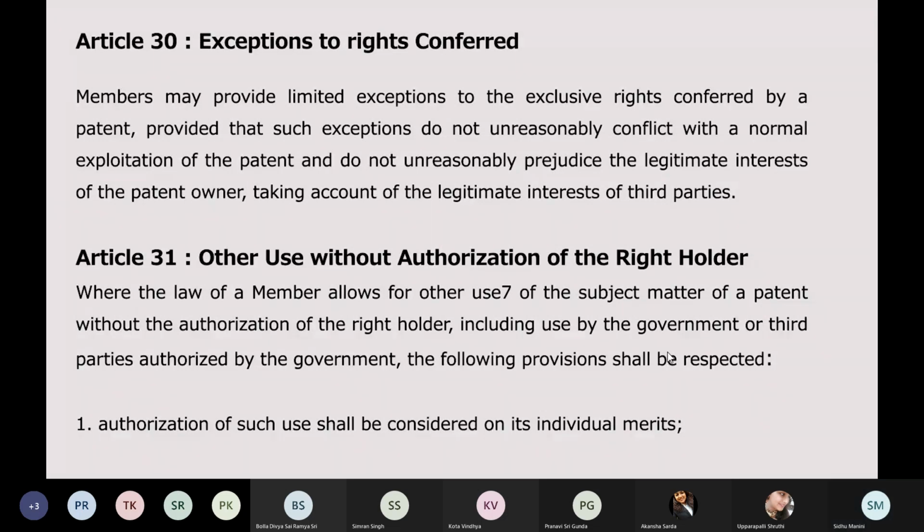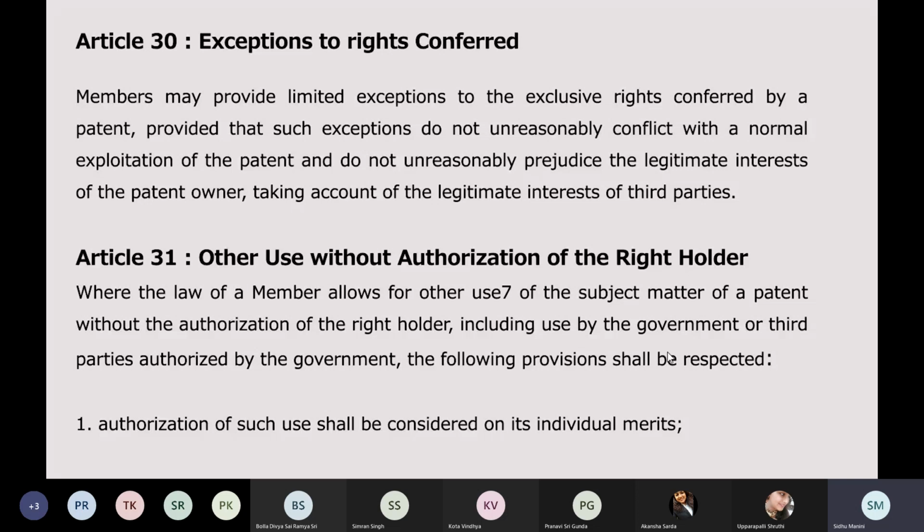Now, when a country is conferring certain rights on a patentee, they also have the option of conferring exceptions to those rights. It could be to maintain some kind of discipline, to prevent infringements, or any reason.